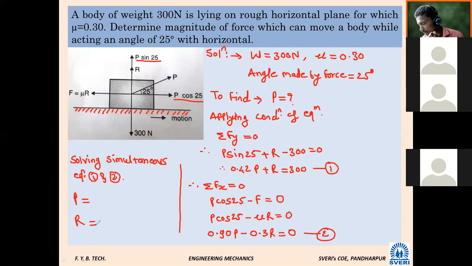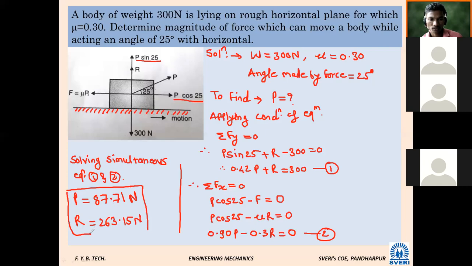87.71. What is the value? Which value? P. 87.71, the unit is given, Newton. Value of R? R is not asked, only P is asked. Value of R is 263.15. 263.15 Newton is the correct answer. These are the answers for this.